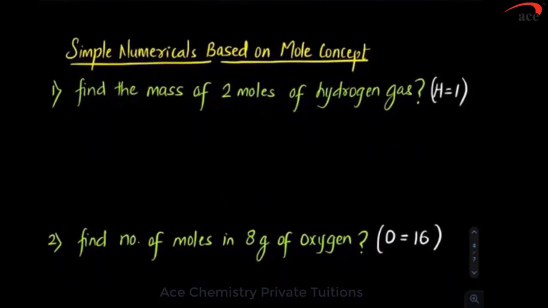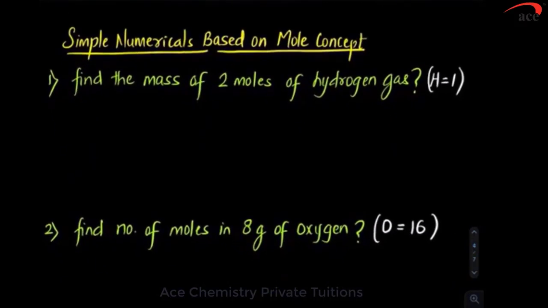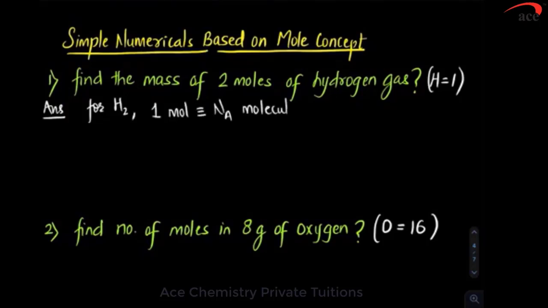So, numericals. Simple numericals based on mole concept. Find mass of 2 moles of hydrogen. Whenever such questions are there, first write down universal mole concept. 1 mole of hydrogen is Avogadro number of molecules, which has a mass of 2 gram and occupies volume of 22.4 liter.